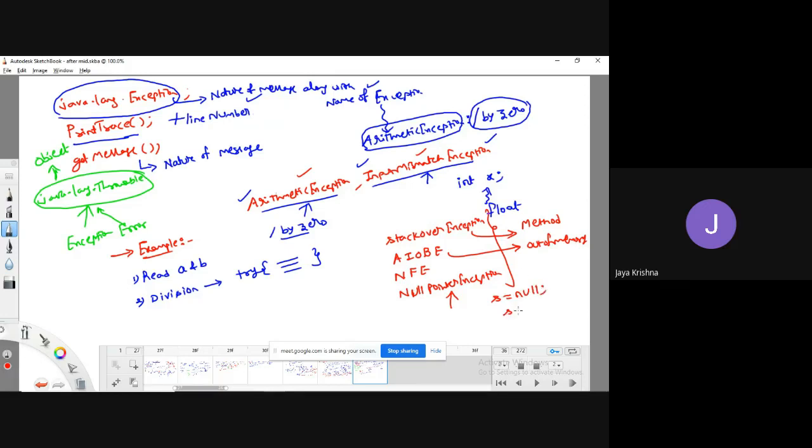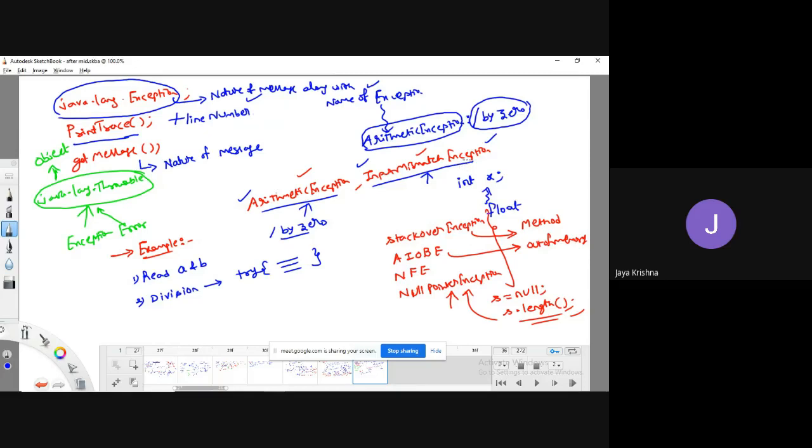If I try to find the length of this variable, it will raise a null pointer exception. So here my concentration is on input mismatch exception.